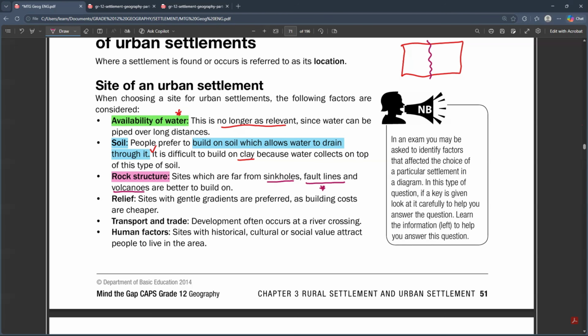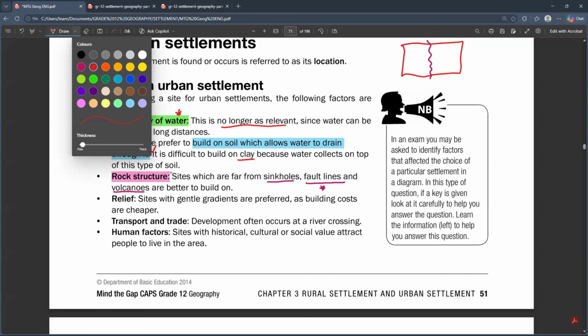So we look for the rock structure that is suitable, or we look for the sites that are far from what? That are far from volcanoes, far from the fault lines, far from the sinkholes. If we find such places that have got a good rock structure that is so solid, that does not break apart, okay, that does not even have volcanoes or anything erupting from it, we can build an urban area in such a place. So the rock structure plays a very significant role.